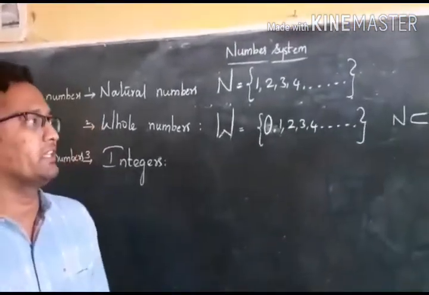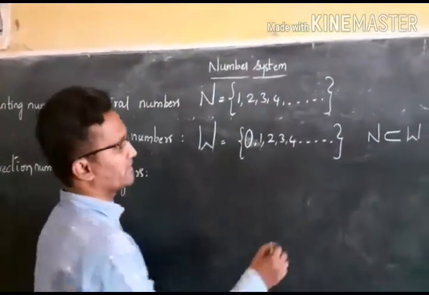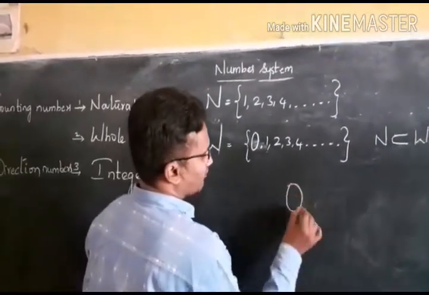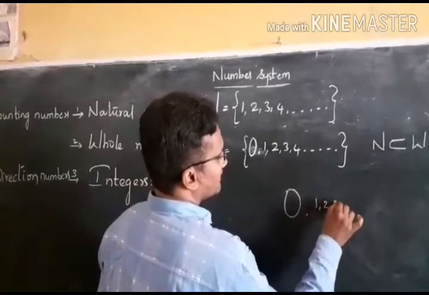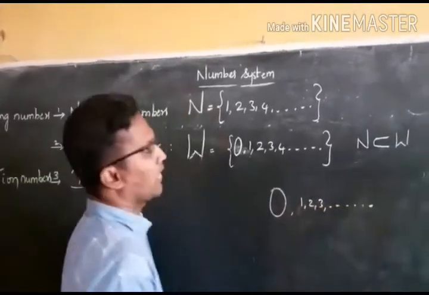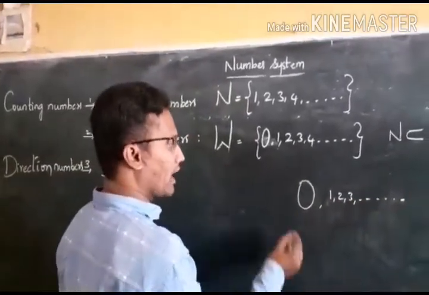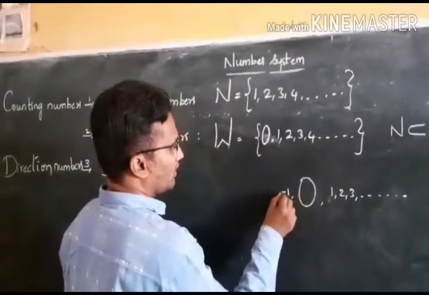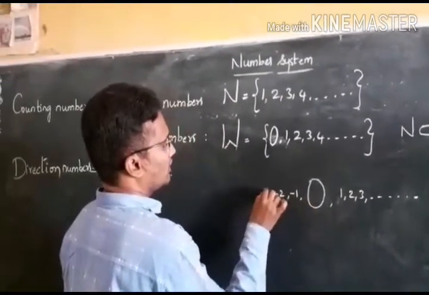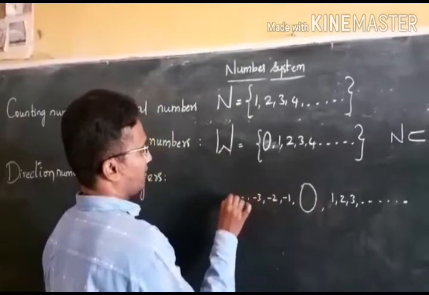As you know, in the number line, the numbers present on the right side of 0 are called positive numbers, and the numbers present on the left side of 0 are called negative numbers.